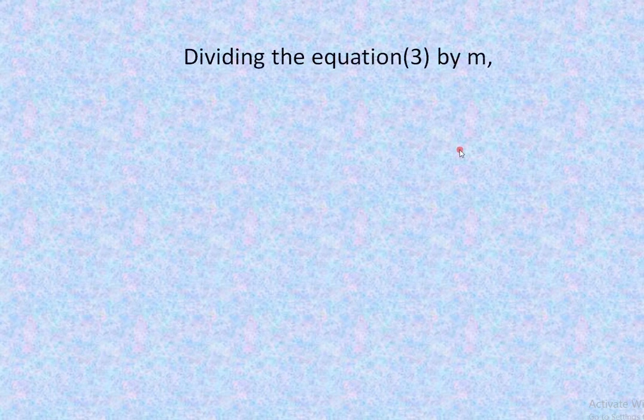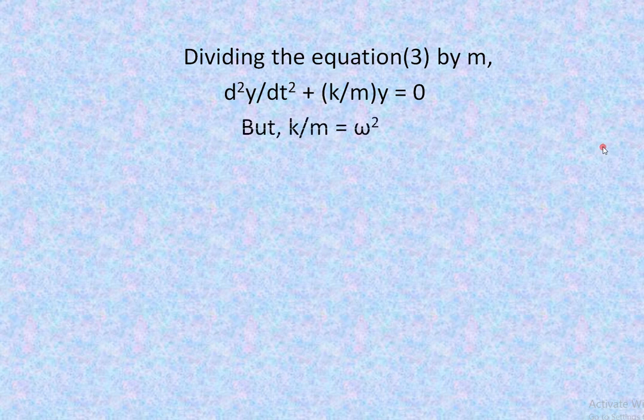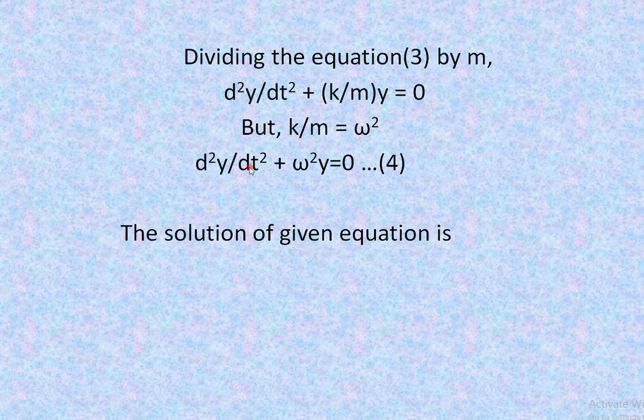Now, dividing equation 3 by m, we get d2y by dt square plus k by m into y is equal to 0. But the value of k by m is omega square. Therefore, d2y by dt square plus omega square into y is equal to 0. This is equation number 4, and this is the second order differential equation.